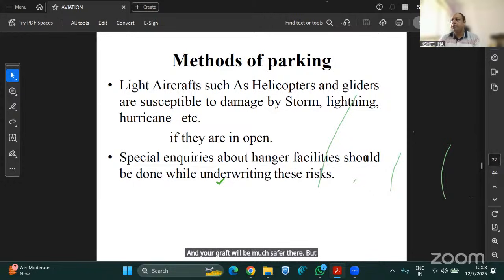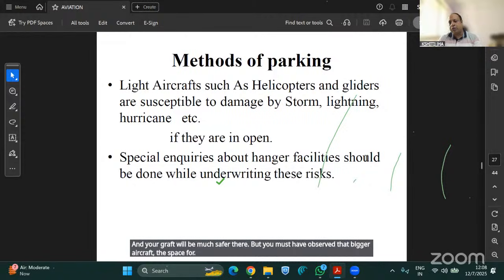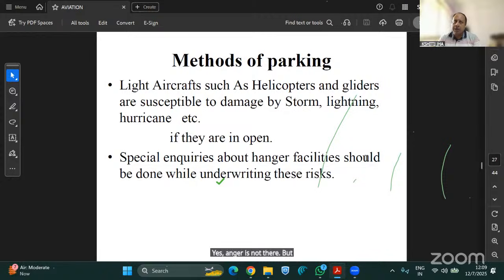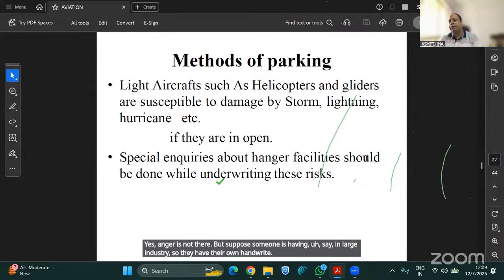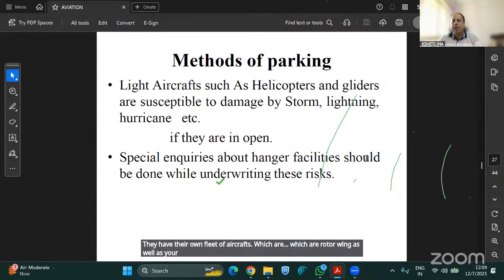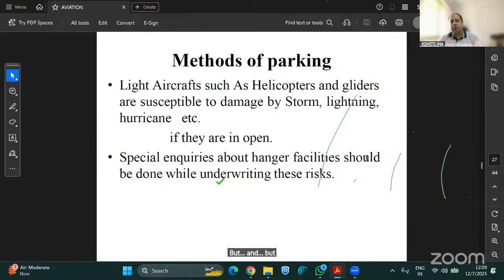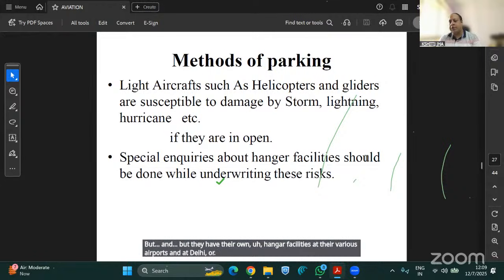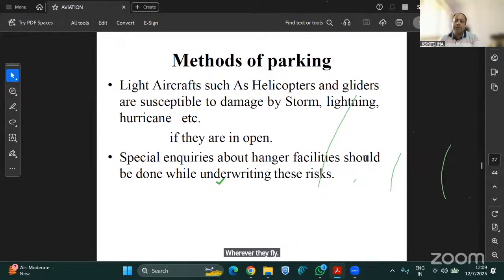But you must have observed that for bigger aircraft, the space for a hangar is not there. But suppose someone like Reliance Industries has their own hangar and their own fleet of aircraft, which are rotor wing as well as fixed wing. They have their own hangar facilities at the various airports, say at Delhi or Mumbai, wherever they fly. They purchase the space from the AAI and pay the fees to them, and they keep their aircraft there so that it is much safer.